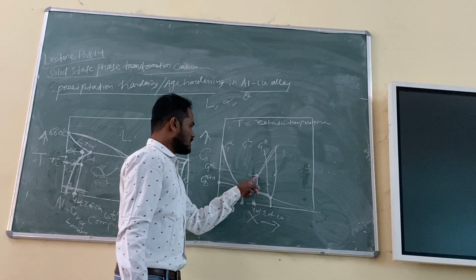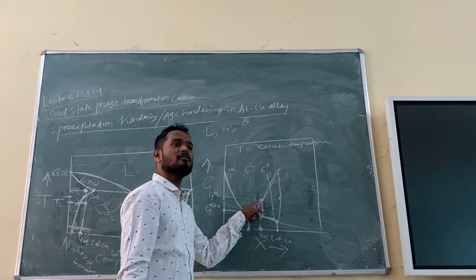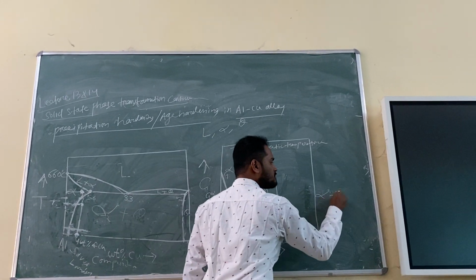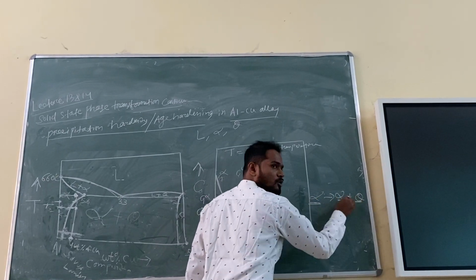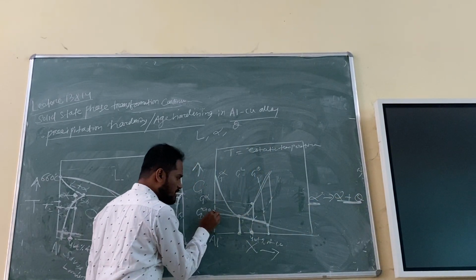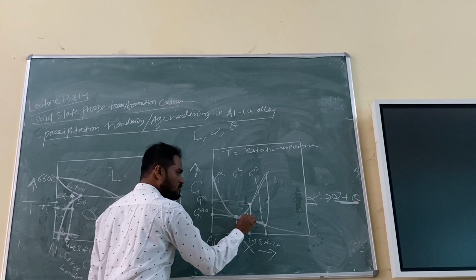That means alpha will not remain stable now. It wants to decrease its free energy. That means alpha becomes, this energy is high, this energy is low. So you can see this energy is this much, but when this much composition has this much energy, it will decrease to this much.